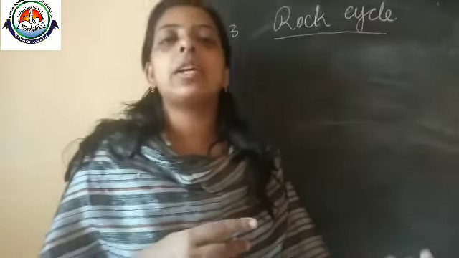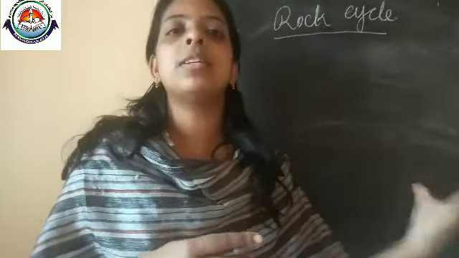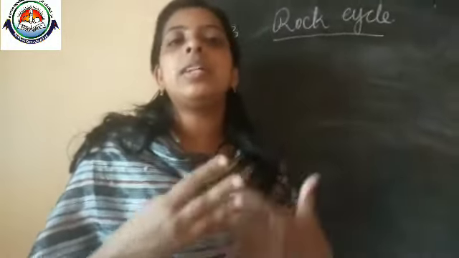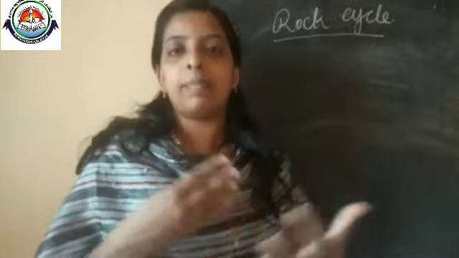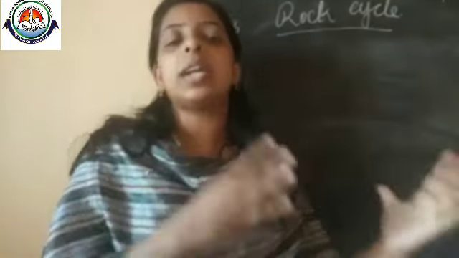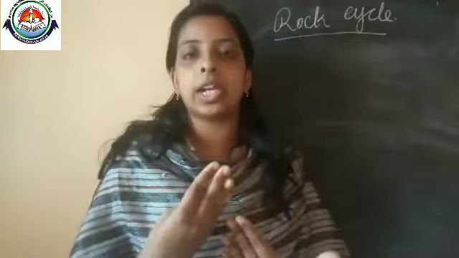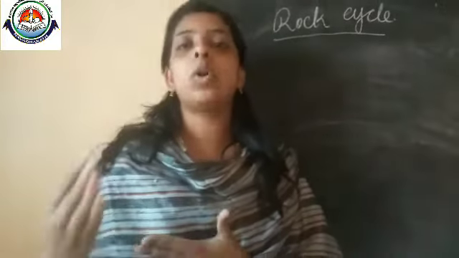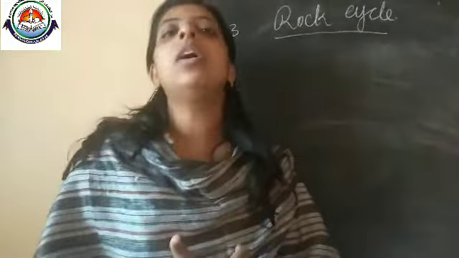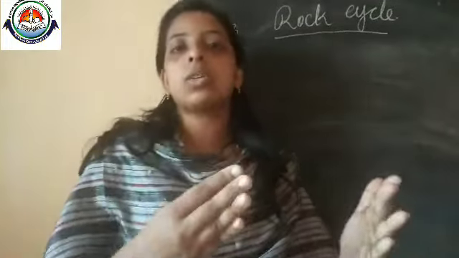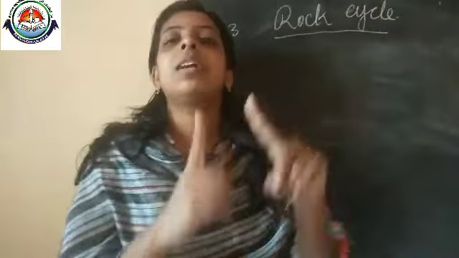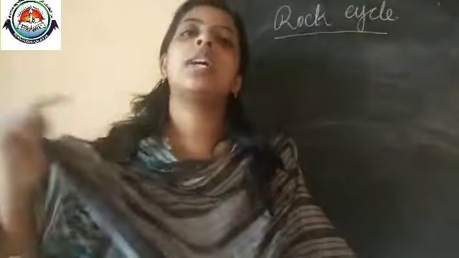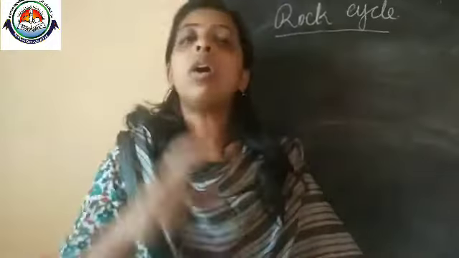And some of the metamorphic rocks are pulled down into the earth's crust, then they melt into magma, which again leads to a volcanic eruption, then again there is a cooling of hot molten magma, then the formation of igneous rocks. From the igneous rocks we start, then at last we reach the igneous rock. So it is a cyclic process, okay. That's why it is considered a rock cycle.